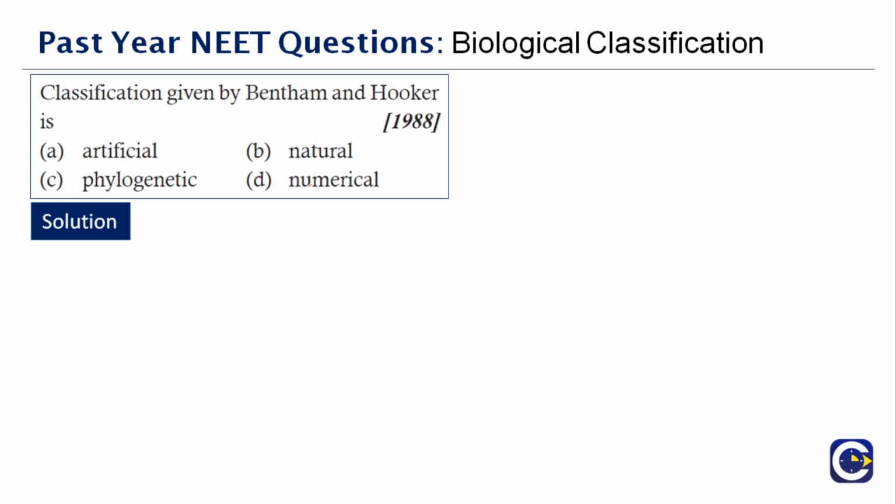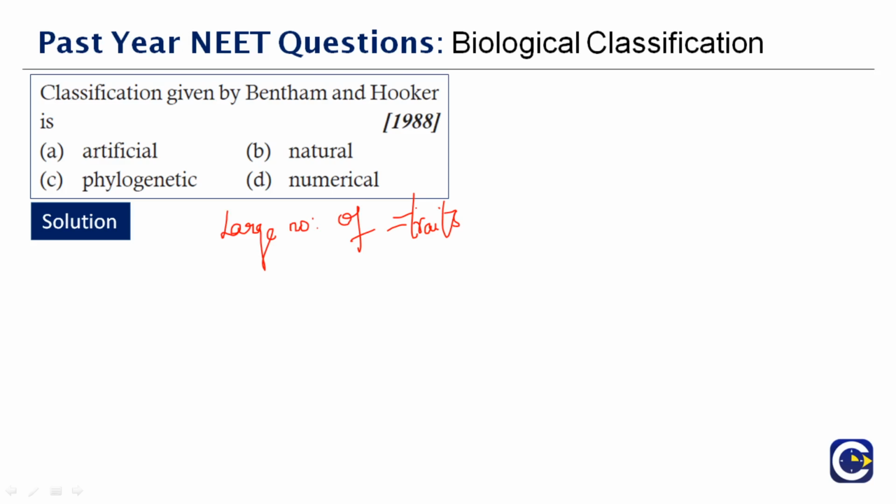When we say natural system of classification, it accounts for everything, where we have a large number of traits to be accounted for. So George Bentham and Joseph Dalton Hooker have given us this natural system of classification.